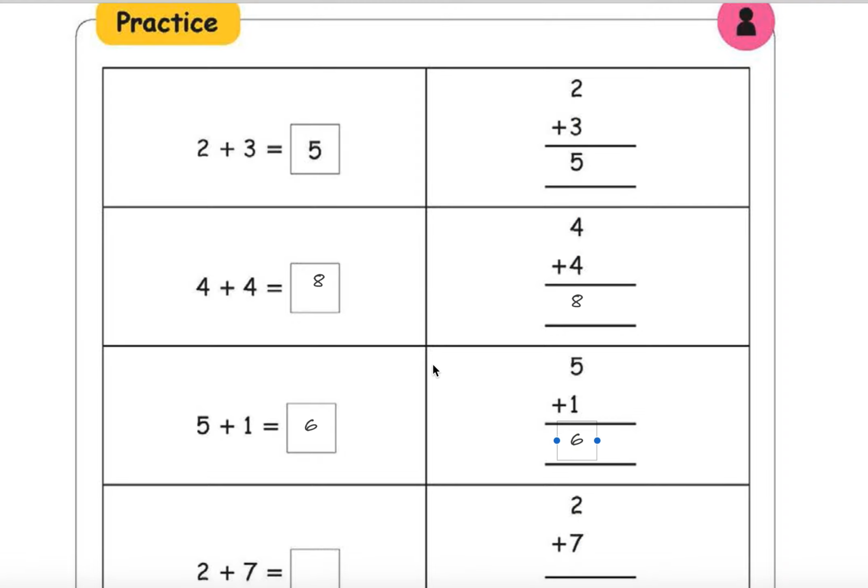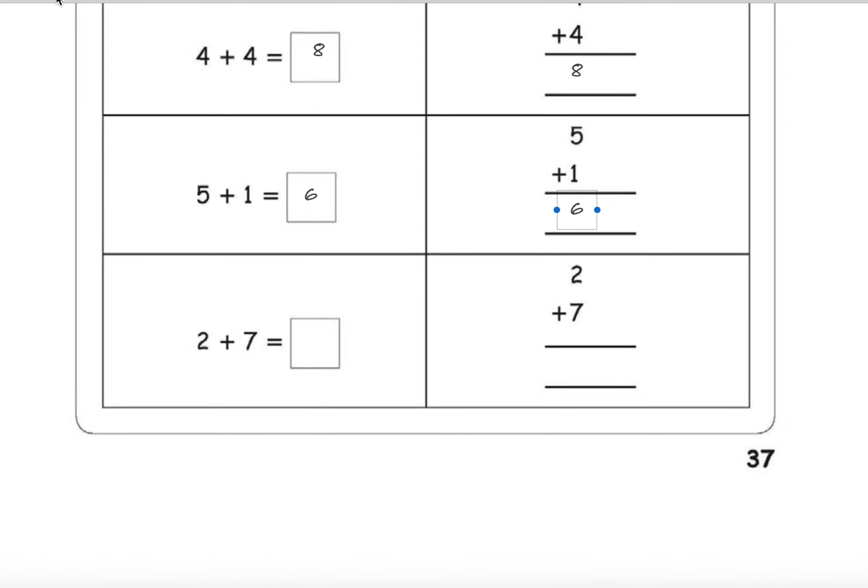Okay, 2 plus 7, how much? Make it quick. Yeah, right, 9. 2 plus 7, 9. This is 9. Fine.